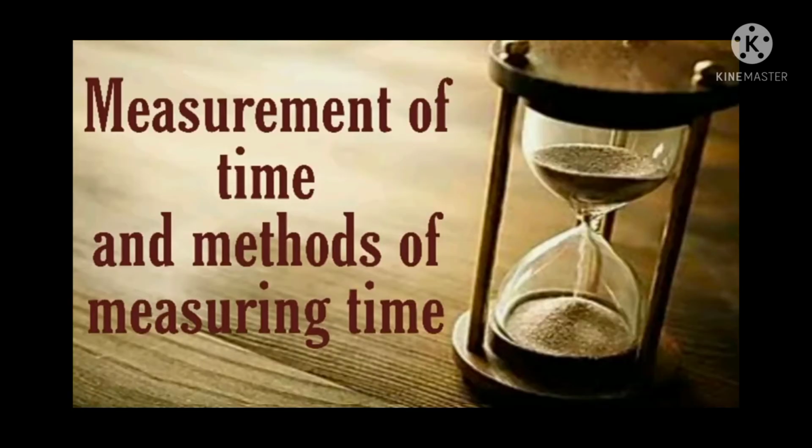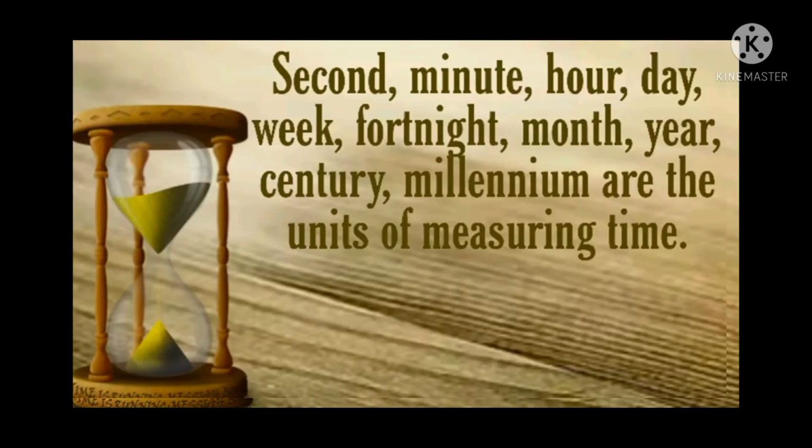Next point is measurement of time and methods of measuring time. When 60 seconds complete, that means 1 minute complete. When 60 minutes complete, that means 1 hour complete. When 24 hours complete, that means a day complete. When 7 days complete, that means a week complete. But when 2 weeks complete, that means a fortnight complete. And when 4 weeks complete, that means a month complete.